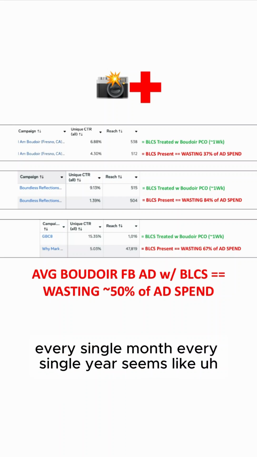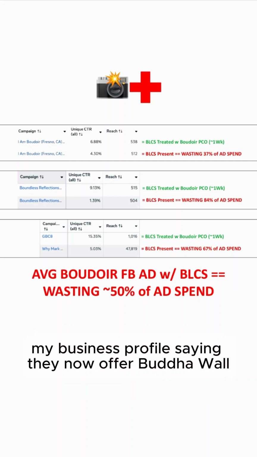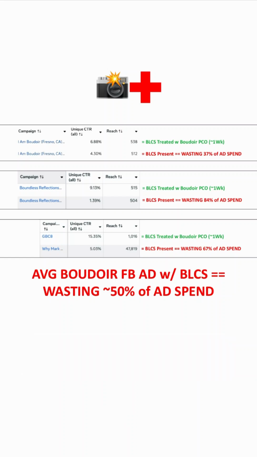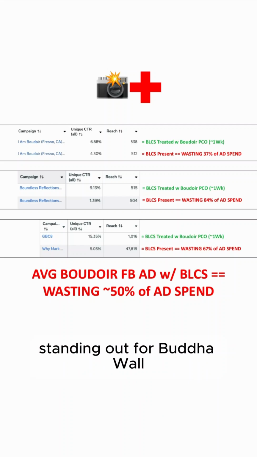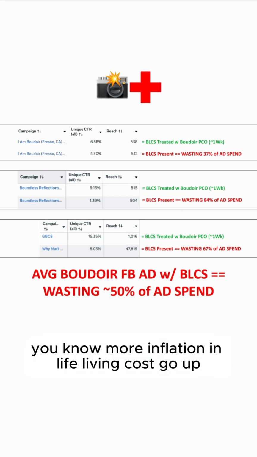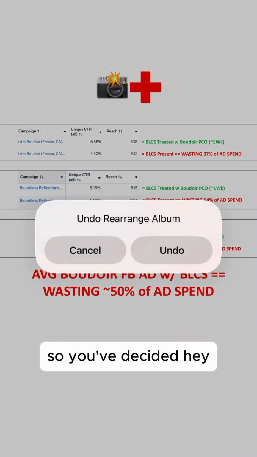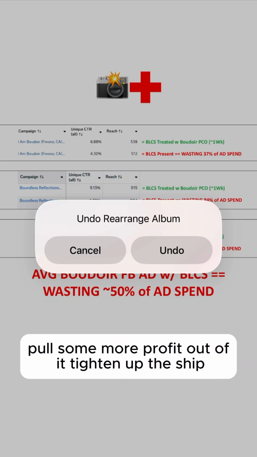Seems like whenever anyone gets a new iPhone, they're also throwing up a new Google My Business profile saying they now offer boudoir, or if they get a new camera, they're posting in the mom group saying they now offer boudoir. So there's more service providers, same number of buyers, more competition, and you're also seeing more inflation in life. Living costs go up, so you decided, hey, you've got to optimize the business here, pull some more profit out of it, tighten up the ship.